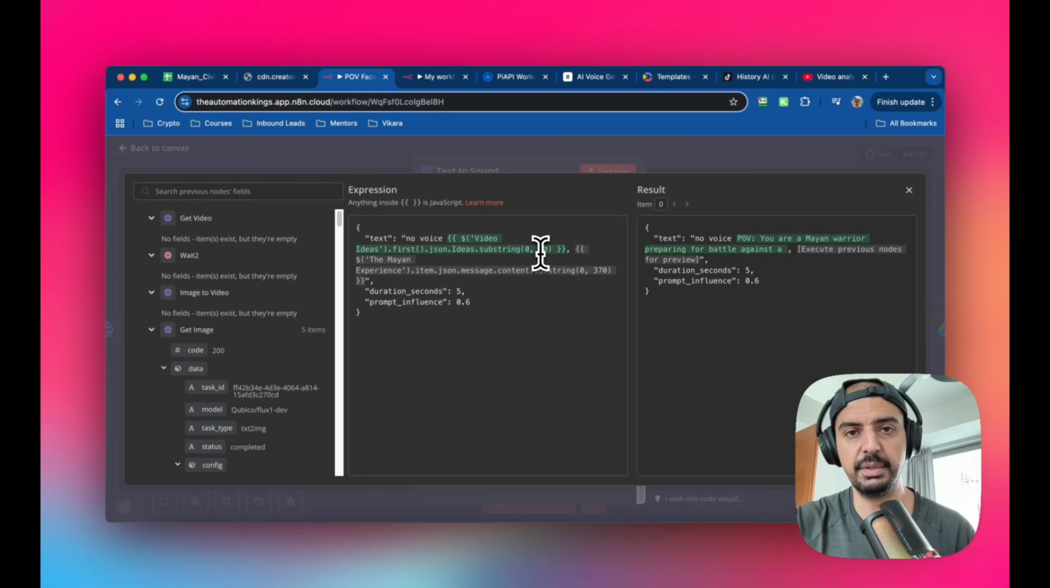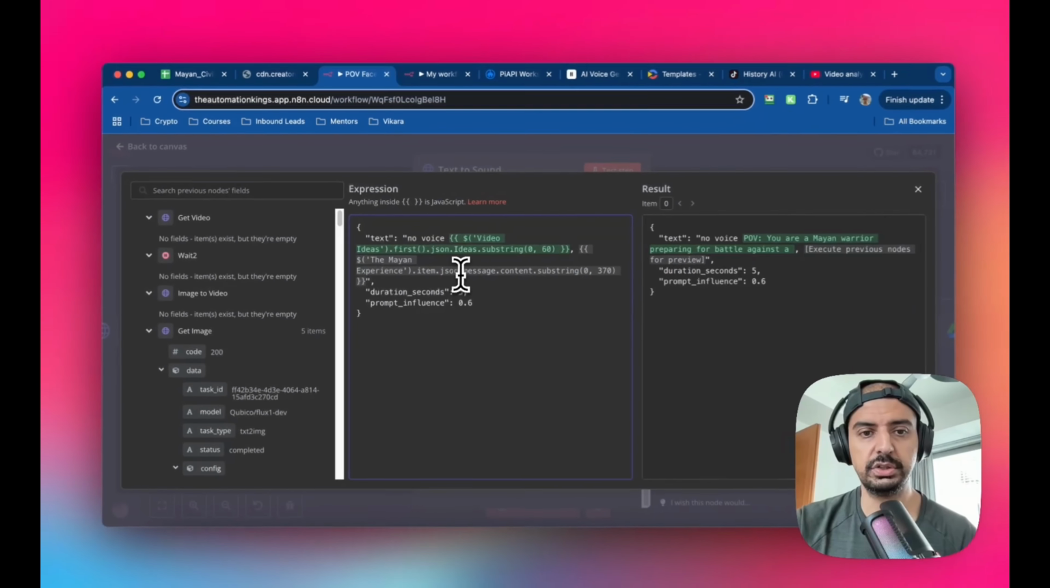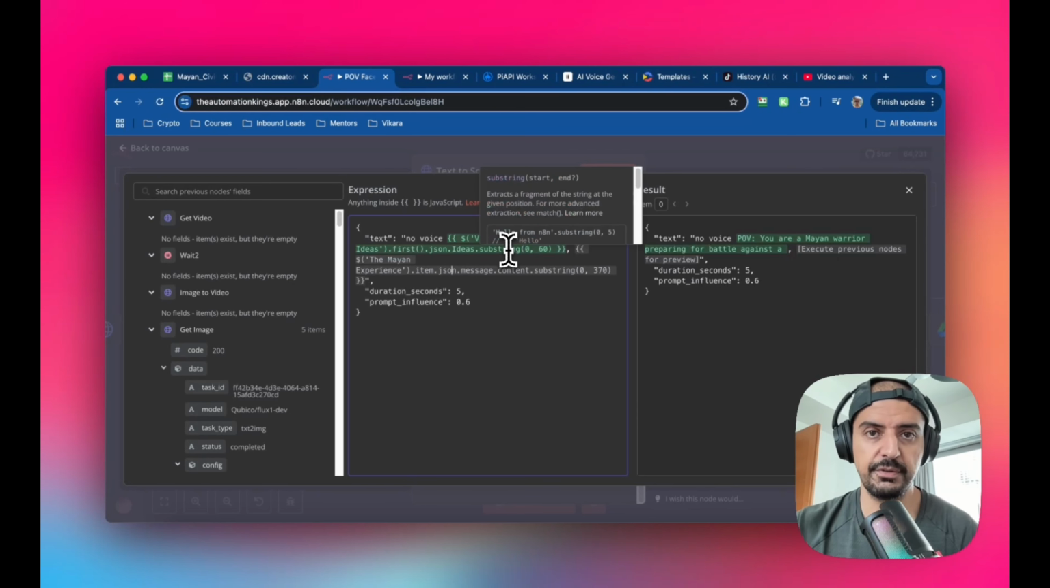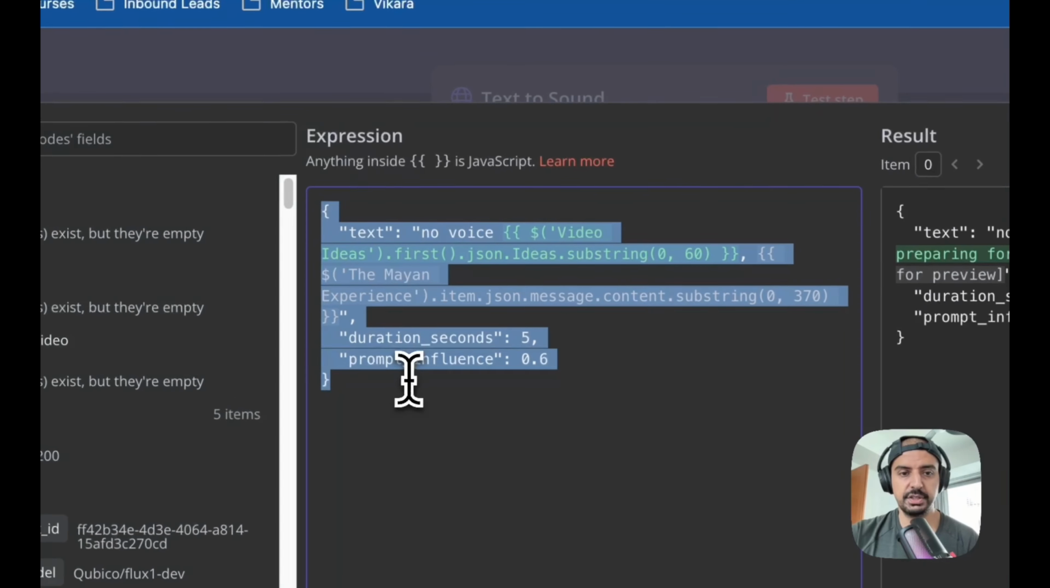Because there is a character limitation in what you can do with the 11 labs, okay? And then the second part is from the mine experience, we're going to take the JSON message content, and again, we're going to substring that, which means we're going to take the text and make it smaller. I think the combined text or character limit is like 450 on 11 labs, which is why I've done 370 and 60 here. It keeps it below the 460 threshold there. So that's why I've done it along those lines.